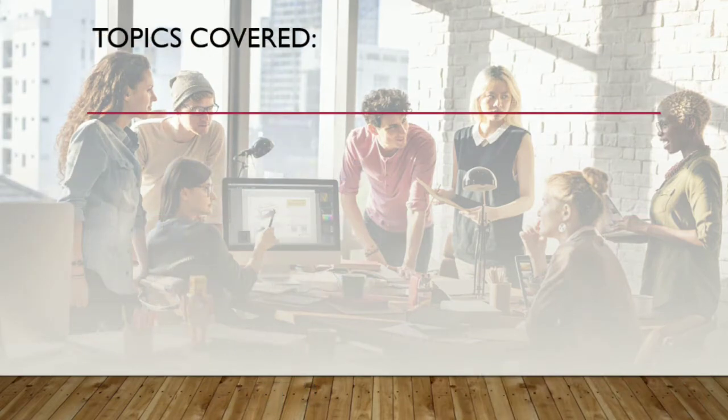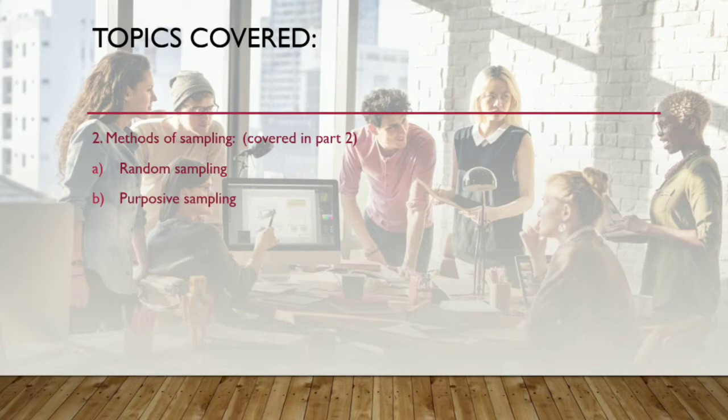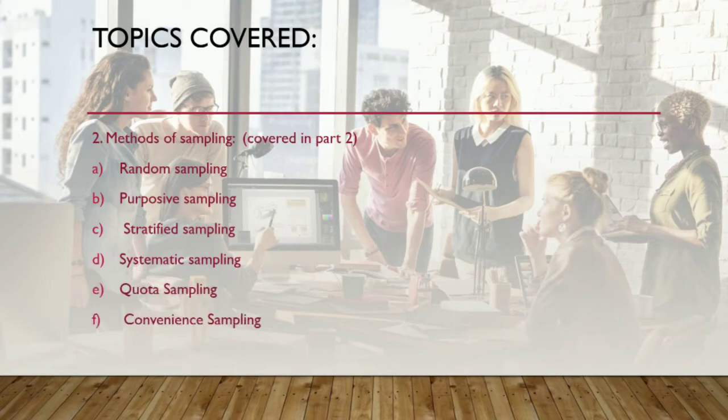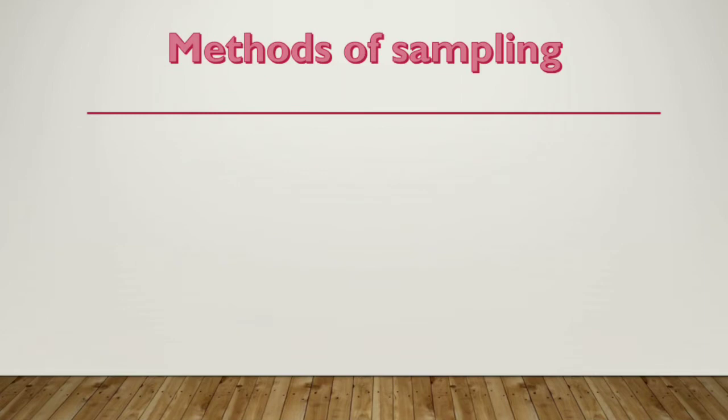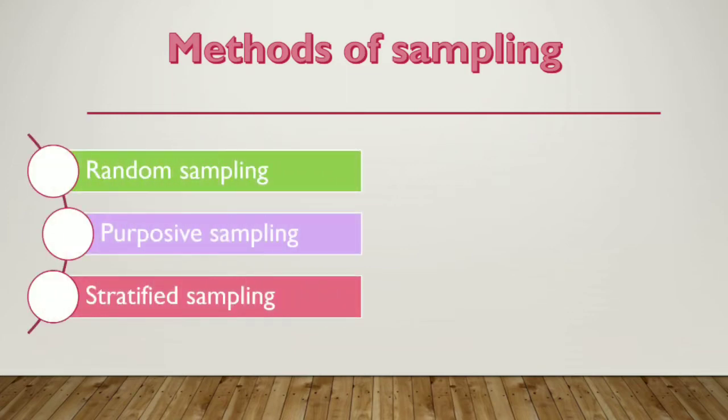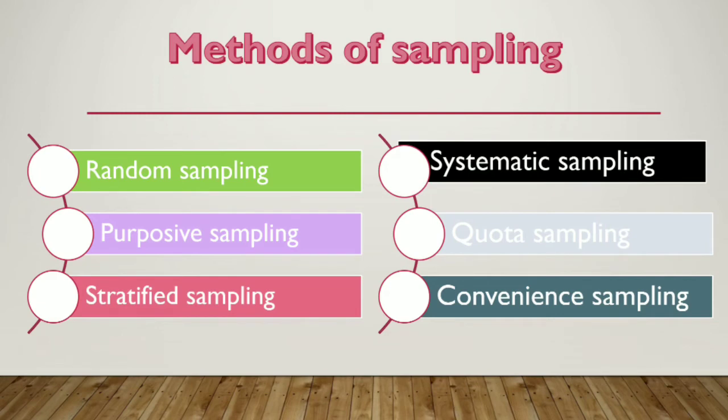So the topic covered in this video is methods of sampling, and there are 6 methods of sampling. As in Part 1 we understood the census and sample methods. First is random sampling, second is purposive sampling, then stratified sampling, systematic sampling, quota sampling, and convenience sampling. So we have 6 types of sampling as I told you: random, purposive, stratified, systematic, quota and convenience. This is our main target of this video.